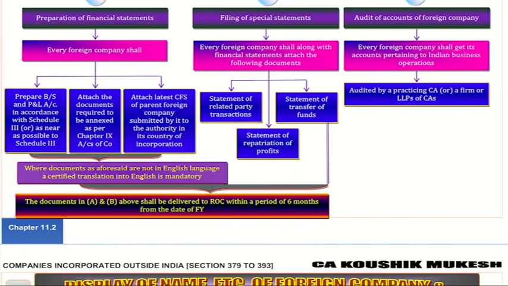Up to here, everyone understood the point or not? Yes, along with the P&L, balance sheet, audit report, board report, notes to accounts and CSR, all these should be attached. Whatever is required under the accounts of company chapter, all those are attached now. Up to here, understood or not?